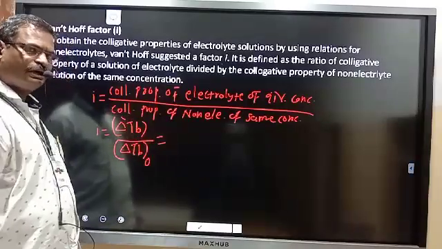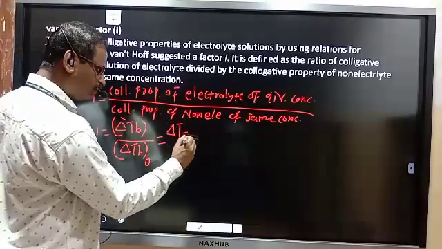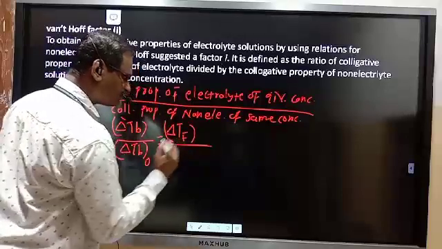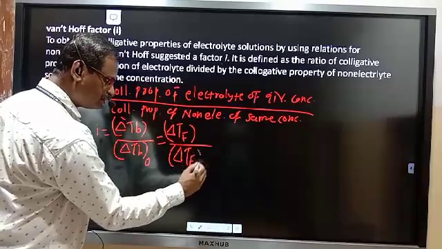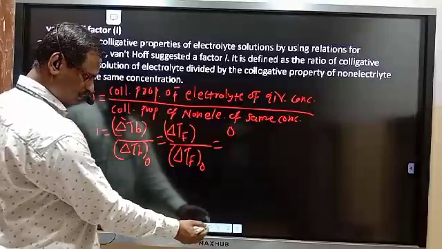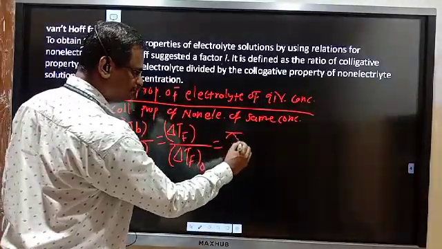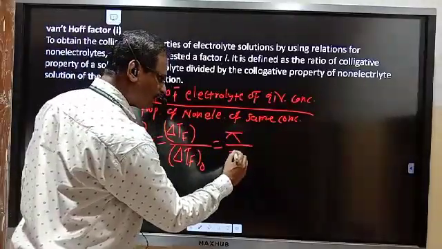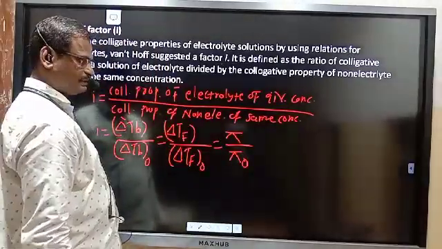Or if we consider depression of freezing point, it is delta TF, the colligative property of the electrolyte of given concentration, over delta TF 0. Or osmotic pressure, using the symbol pi, of the given concentrated electrolyte divided by the osmotic pressure of the non-electrolyte of the same concentration.